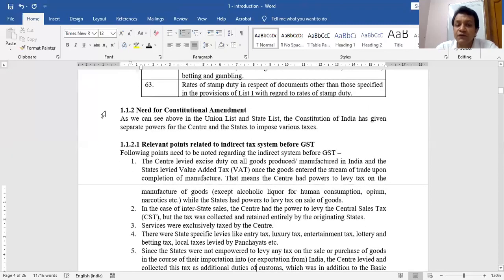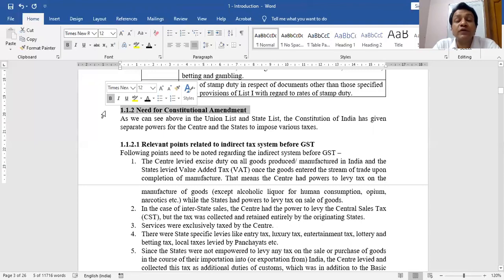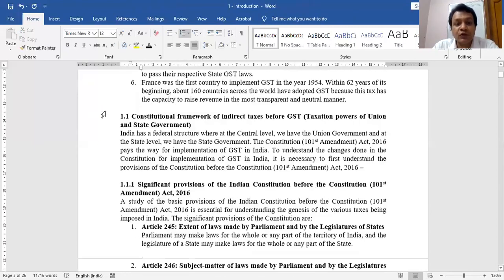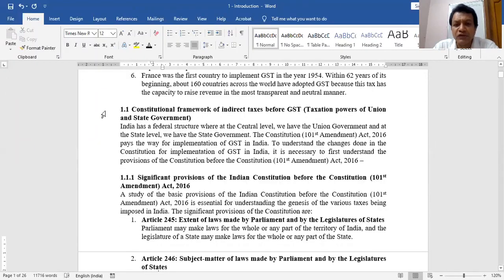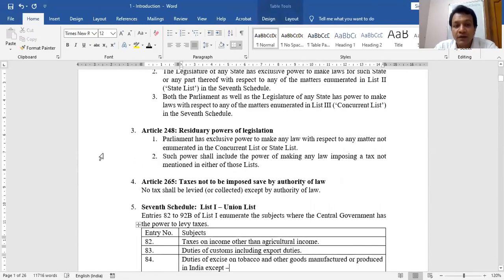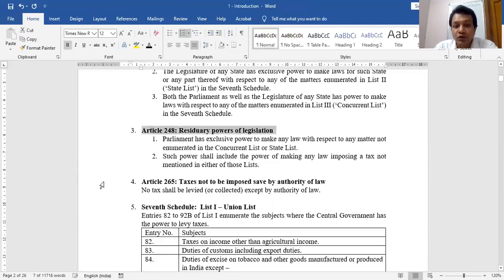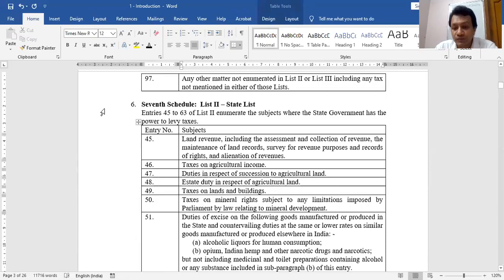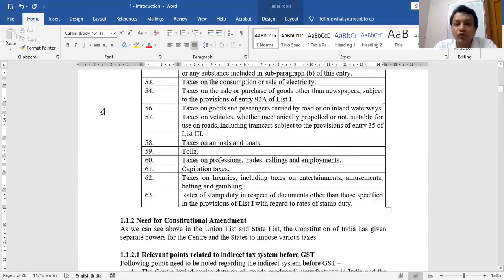Why was there a need for constitutional amendment? So I have discussed with you the constitutional framework before GST. In the constitutional framework before GST, you must know these articles of the Constitution: 245, 246, 248, 265, and List 1, List 2. That's it. You must know these articles or these lists in the topic of the constitutional framework before GST.